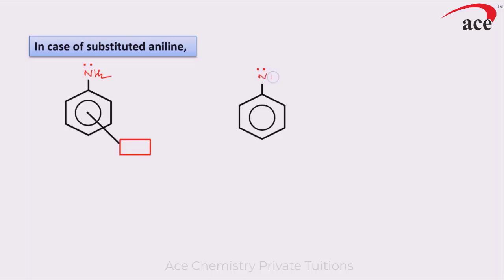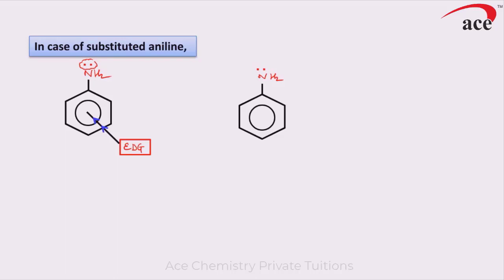One is electron donating groups, EDG. These increase the electron density of the benzene ring, which increases the availability of the lone pair. In general, electron donating groups increase the basicity of amines.